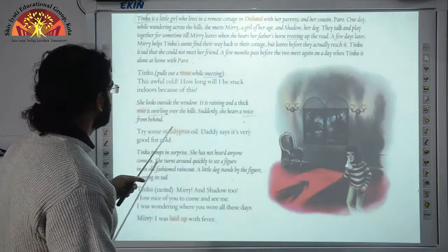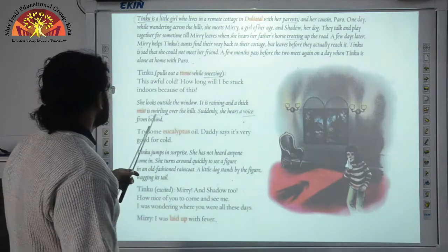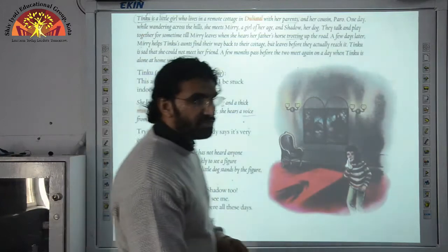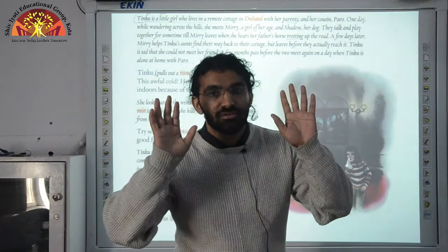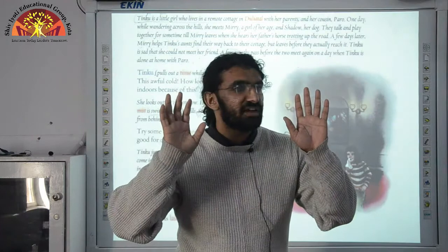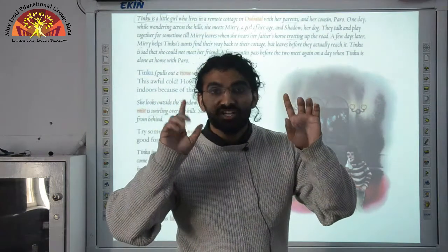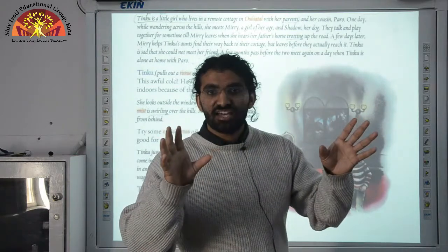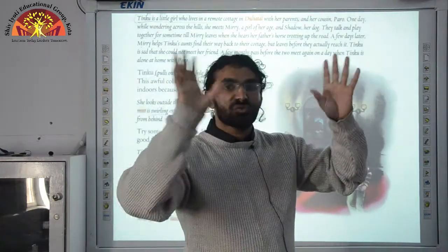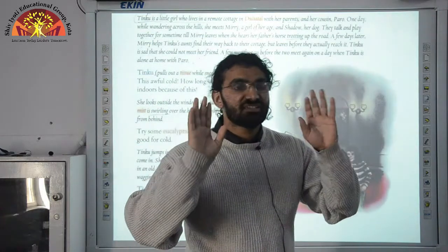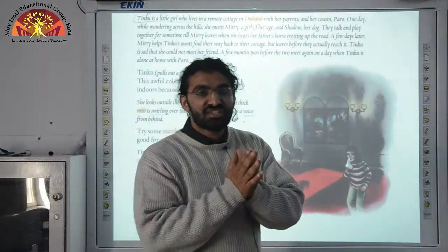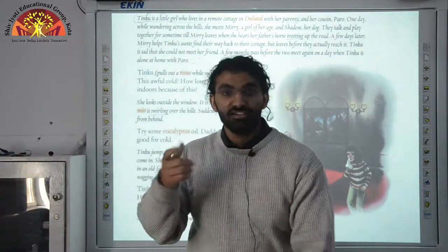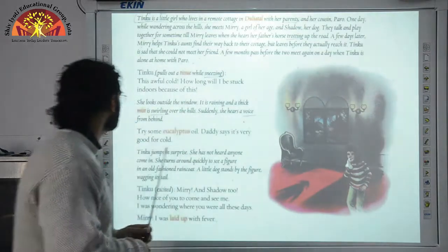She looks outside the window. It is raining and a thick mist is swirling over the hills. Suddenly she hears a voice from behind. Mist is like kohra. Through the window she is able to see that it's raining outside, but suddenly she hears a voice from behind, and Tinku turns around to see.